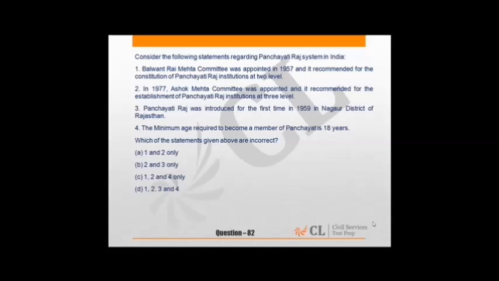82 is about Panchayati Raj system. So we have to find which are incorrect statements. See, the guidelines here have changed. It is incorrect statements we have to find. So what are the incorrect statements? Only the third statement is correct here. Panchayati Raj was introduced for first time in 1959 in Nagaur district of Rajasthan. This is a correct statement. Rest 1, 2 and 4 are incorrect. So answer is C, 1, 2 and 4.